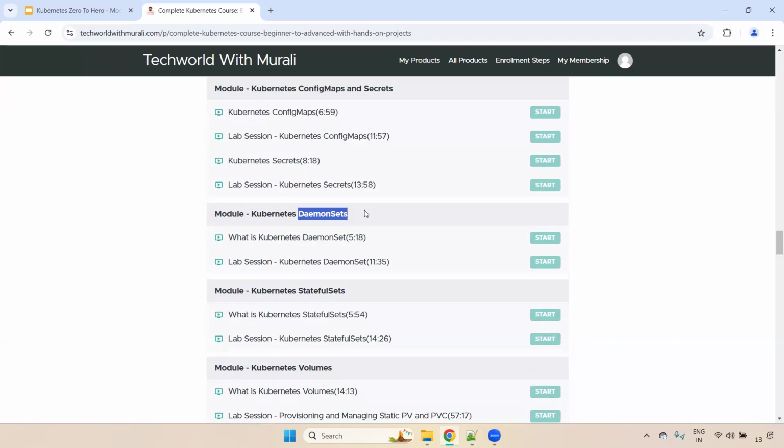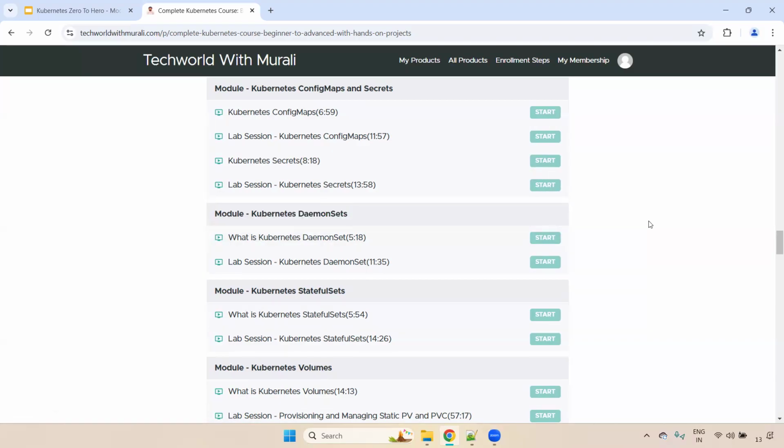What will daemon set do? If you have 10 worker nodes, it will run one pod on each worker node. If you delete the worker node, it automatically deletes the pod from that particular worker node only. If you add any new worker node, it automatically creates a new pod on that worker node. It means if we need to capture each and every worker node, then we go with Kubernetes daemon set. This is one of the most important, guys.